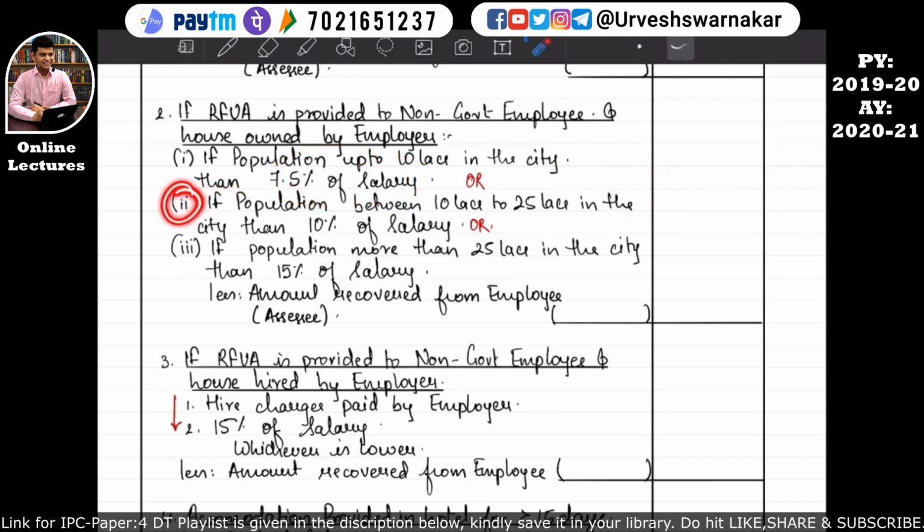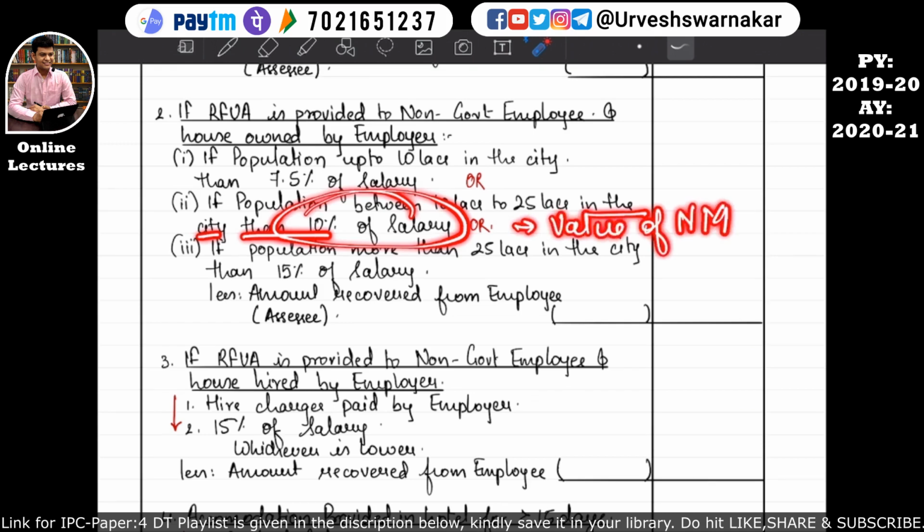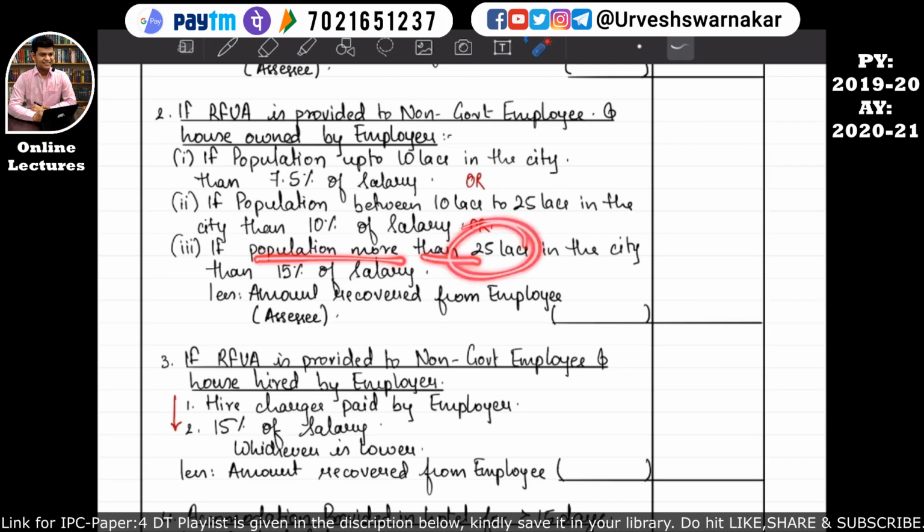But if the house property is in the area where the population is between 10 lakhs to 25 lakhs in that city, then 10% of the salary will become the value of non-monetary perquisites. NM stands for non-monetary perquisites. I hope this is quite clear. But if the house property is in the area where the population is more than 25 lakh in the city, then 15% of the salary will become the value of non-monetary perquisite. I hope this is quite clear.